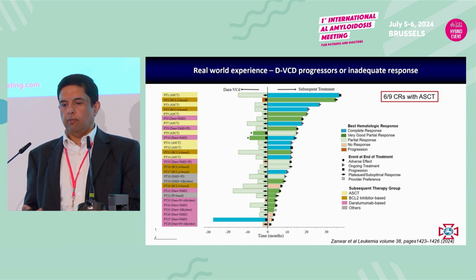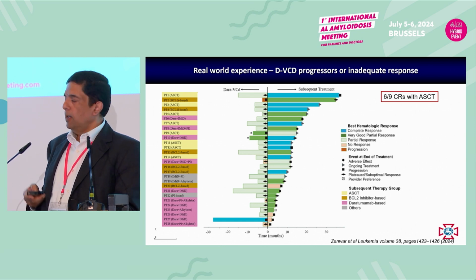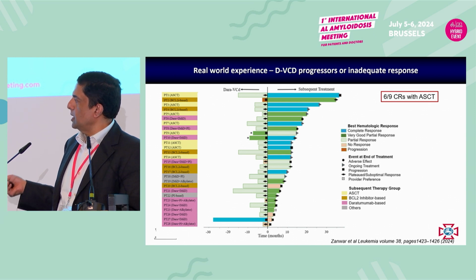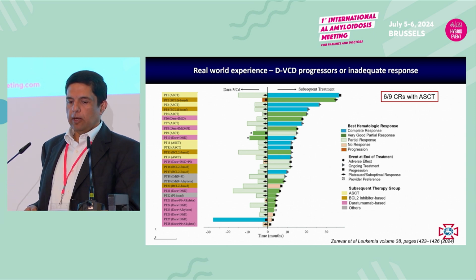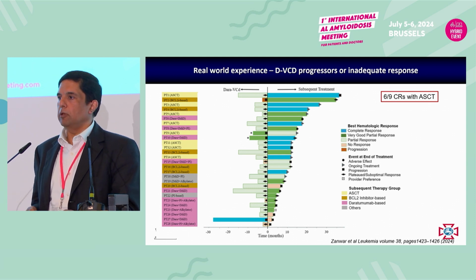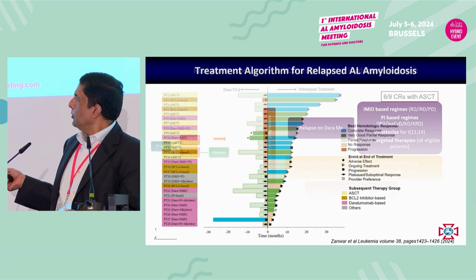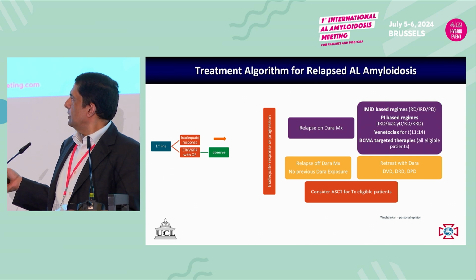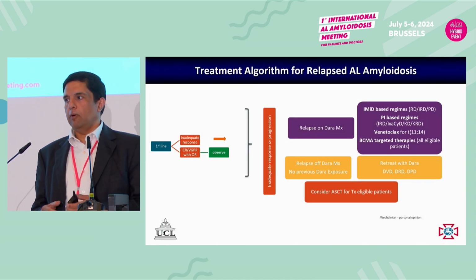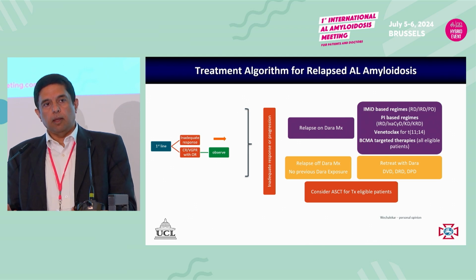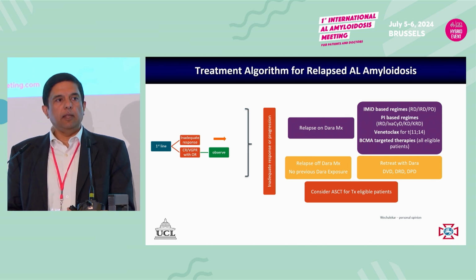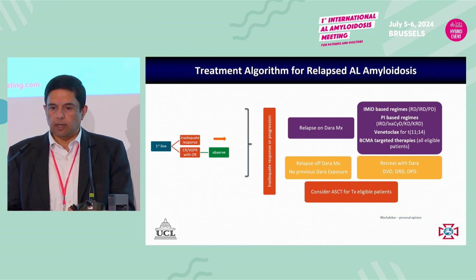You saw this slide from a couple of people before, but what's quite striking is that the number of treatment regimens that have been used in this study from the Mayo Clinic is very wide. All sorts of regimens, IMiD combination, DARA alkylator combinations, BCL2 inhibitors, and stem cell transplant. Of the cohort, I've lost my slide, if I can go back, yeah. So 6 out of 9 patients had a CR with stem cell transplant in that particular cohort, whereas the other responses were mainly with BCL2 inhibitors. So we really do need to study this.